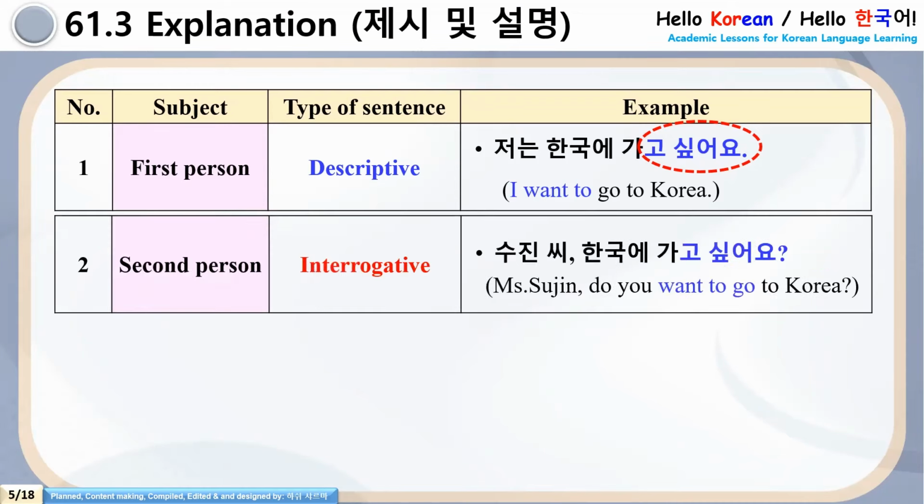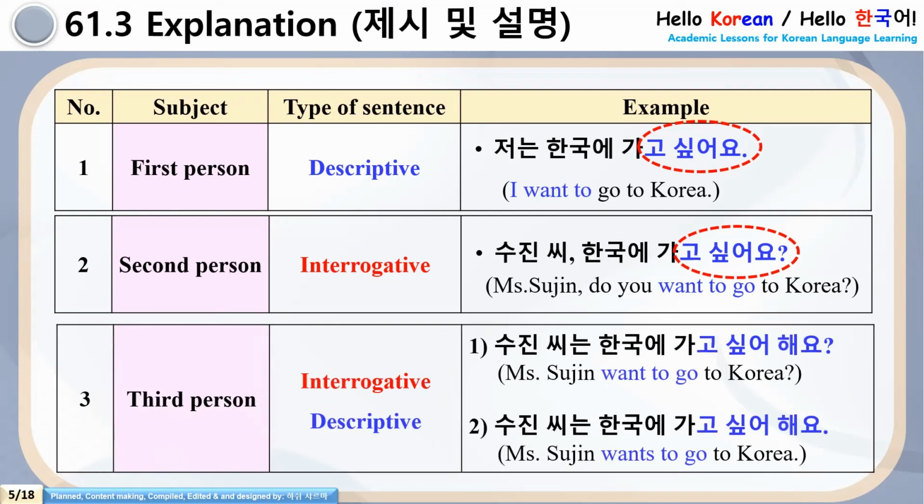Coming to the second person, for making interrogative sentences, we can ask, Sujin-shi 한국에 가고 싶어요? See here, go shippoyo followed by a question mark for asking a question to the second person.